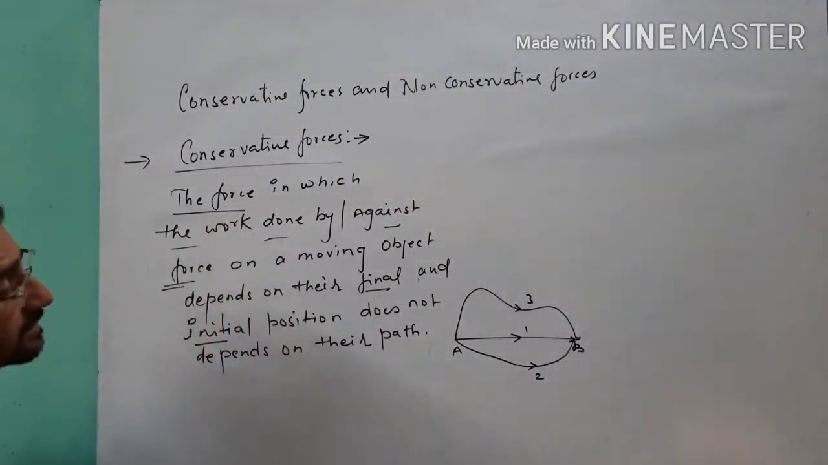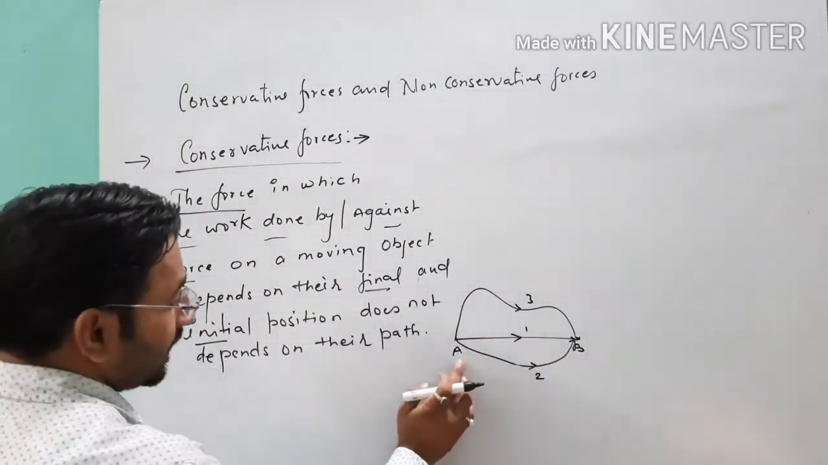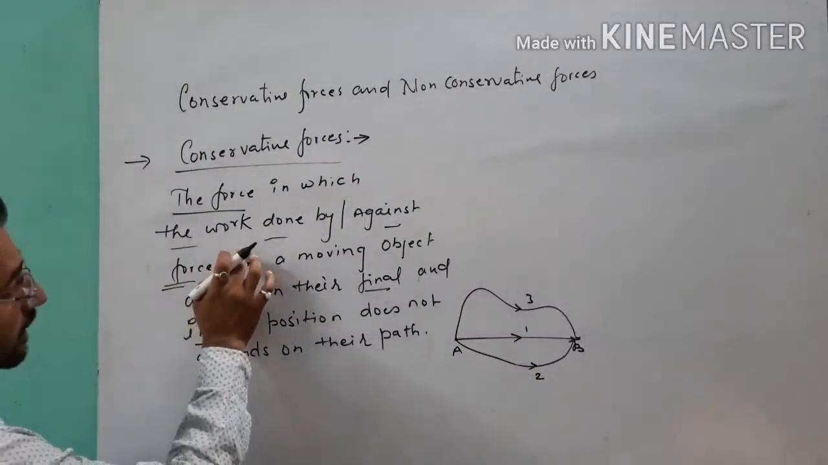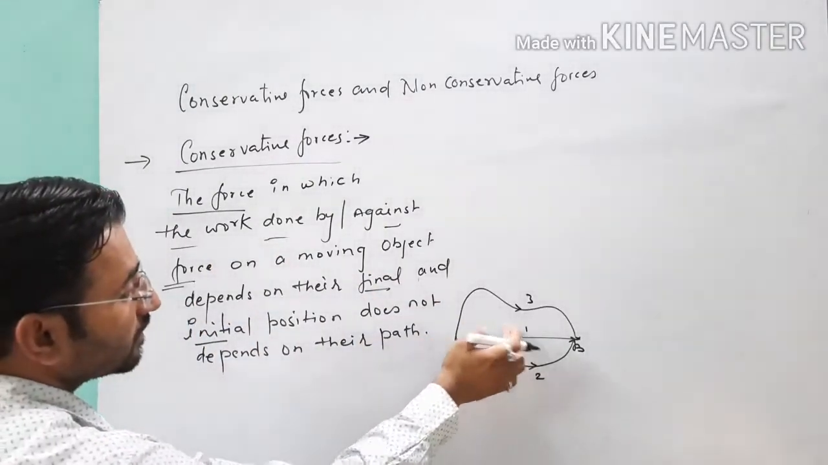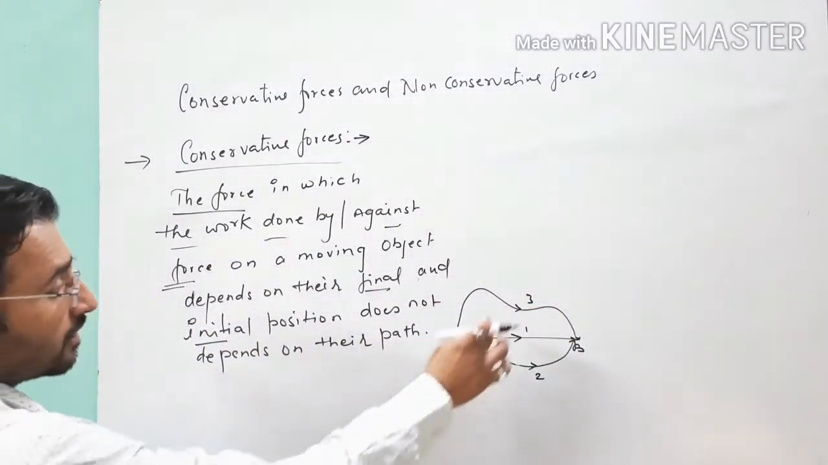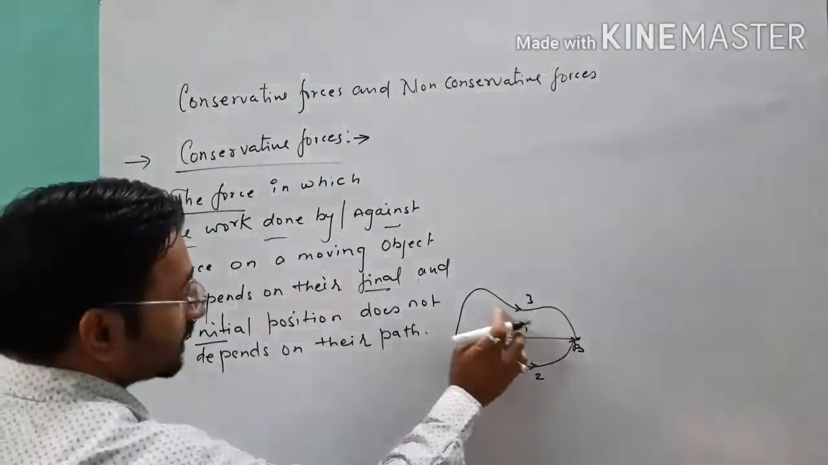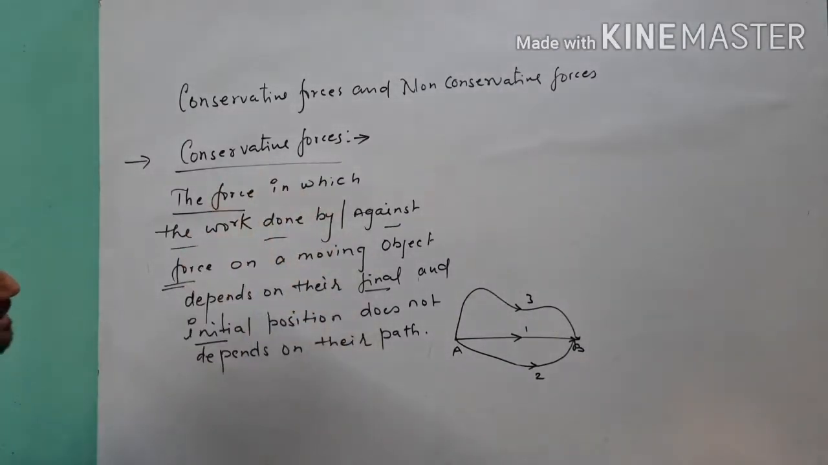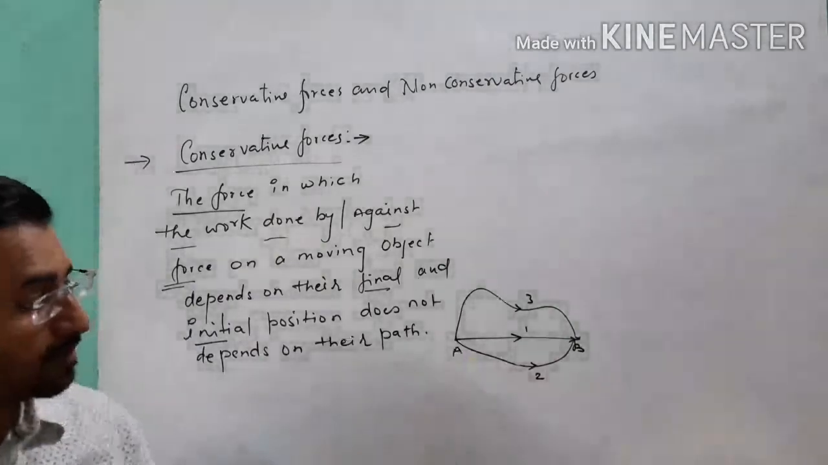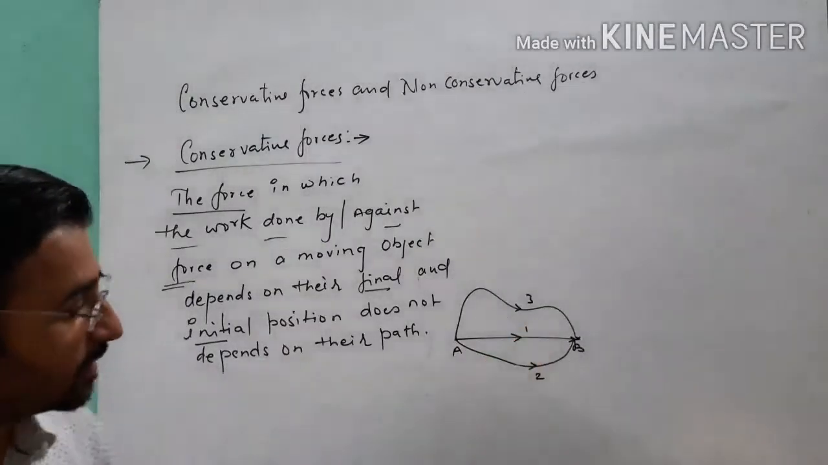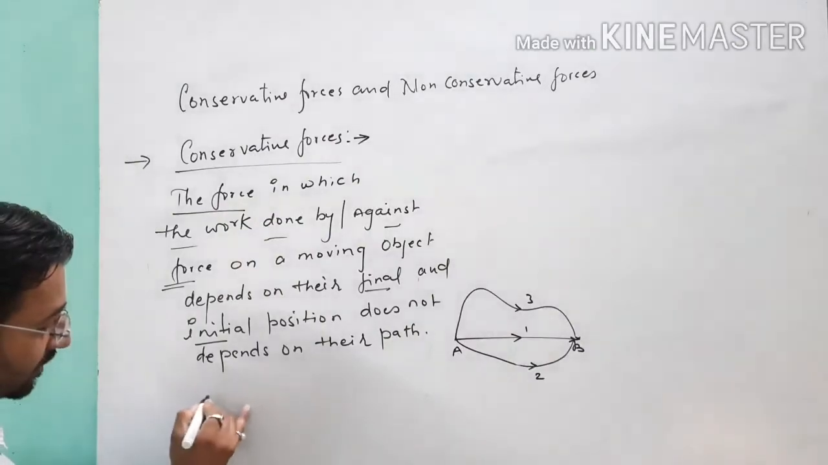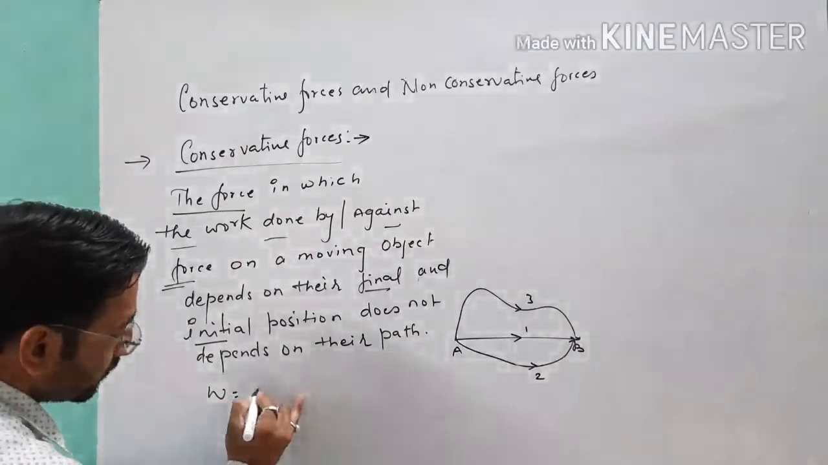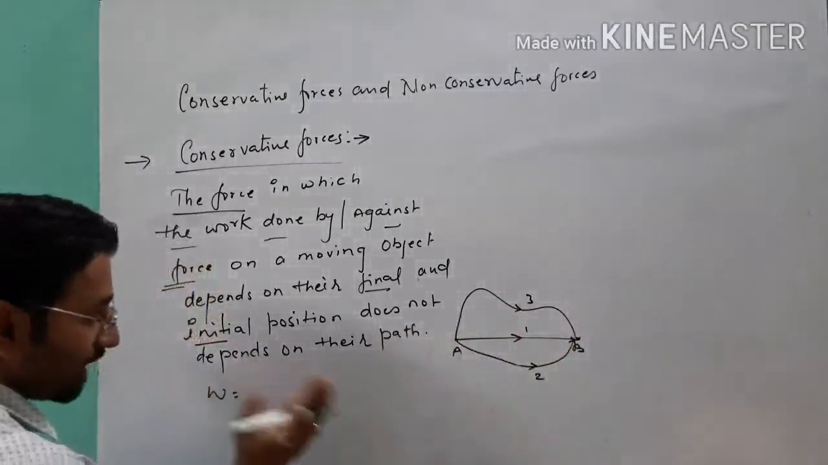When we talk about the conservative nature, in each condition the amount of work done will be the same. The different path does not matter in this definition. So for a conservative force, the work done by or against the body does not depend on the path. As we have three paths, 1, 2, 3, but the work done will be the same because work depends on the initial and final position. I will explain it.